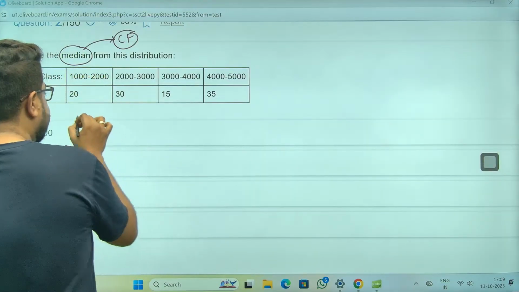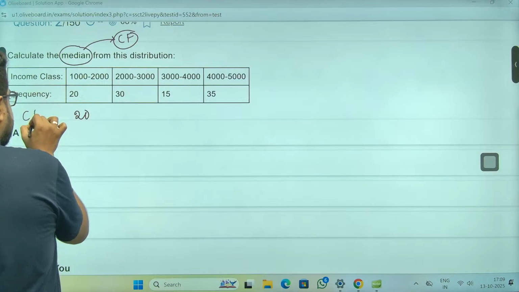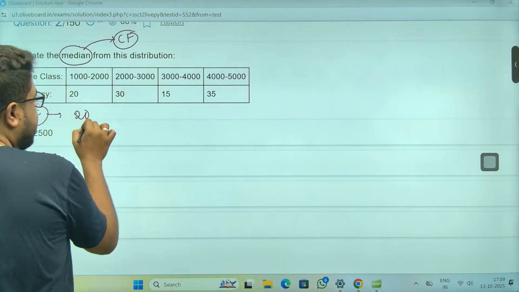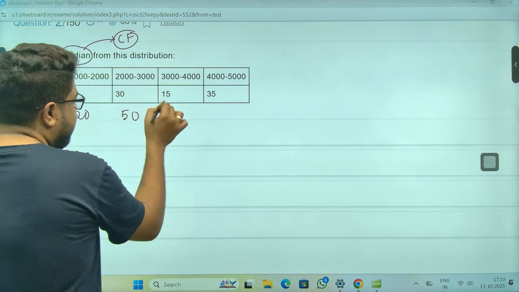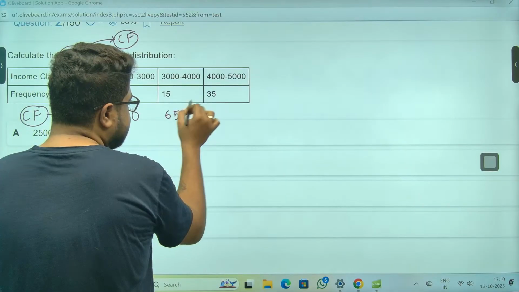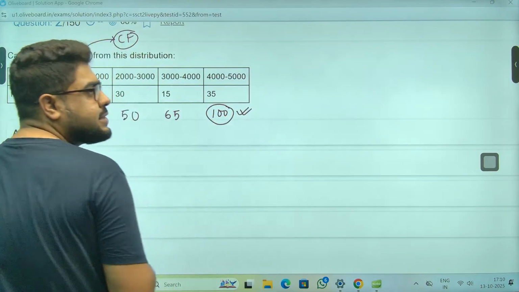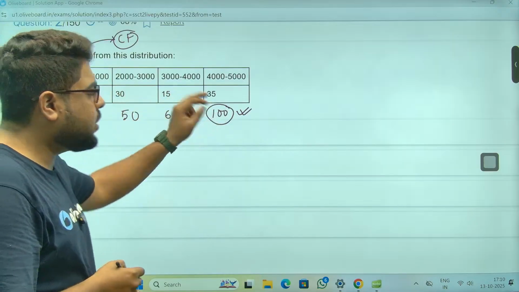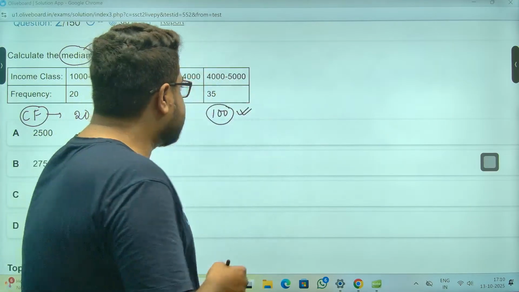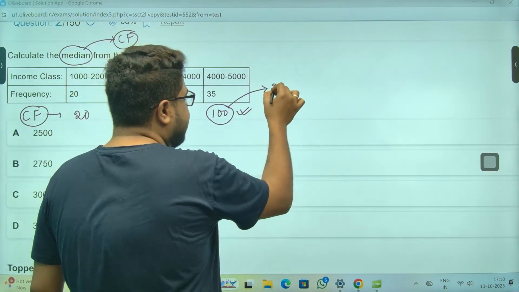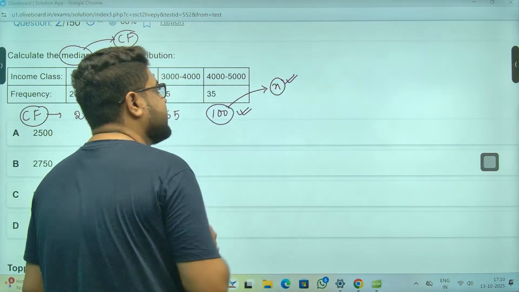I'm making another row: CF is 20, 20 plus 30 is 50, 50 plus 15 is 65, 65 plus this is 100. The total is always this, and if you add them you get 100 only. This is the value of n, the number of observations.